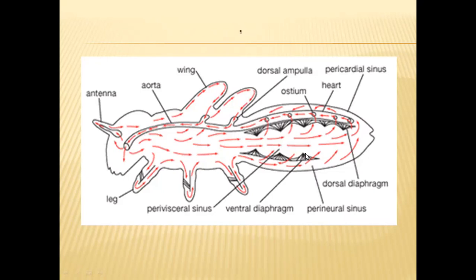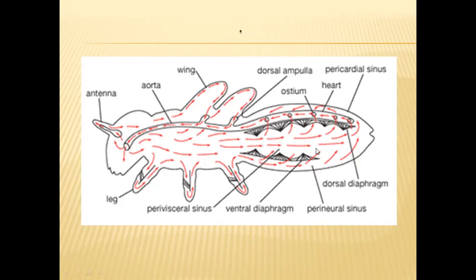One cavity is the perivisceral cavity, which encircles all the visceral organs. Another is the pericardial cavity, which surrounds the heart, and another cavity is the perineural cavity, which encircles the nervous system, the ventral nervous system. Apart from this, one cavity will also be there in the head region. From the heart, blood will enter the head region, the cavity present in the sinus. From there, it will enter the perineural cavity and perivisceral cavity.